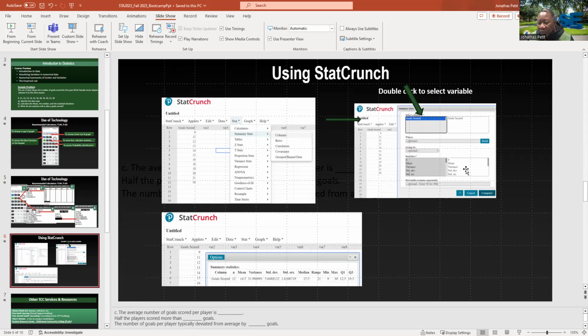And we click on Compute. The table here will display all the information. First, for example, we have 12 pieces of data. The mean was 16.5. And the standard deviation was 5.6, and so on, Q1, Q3.